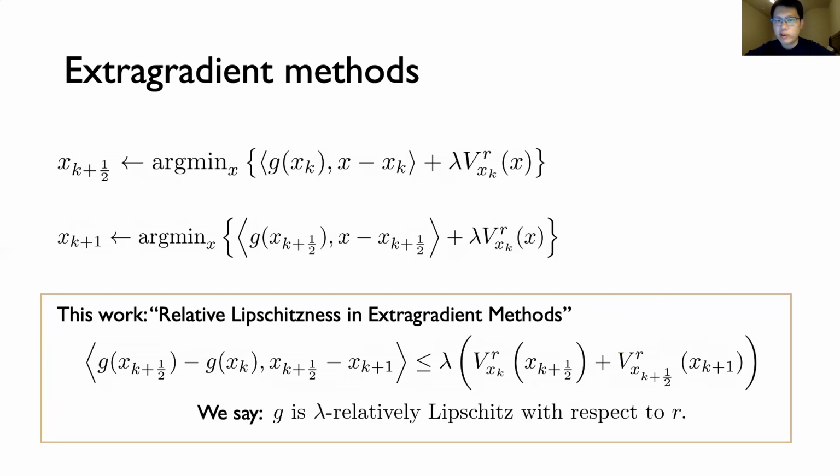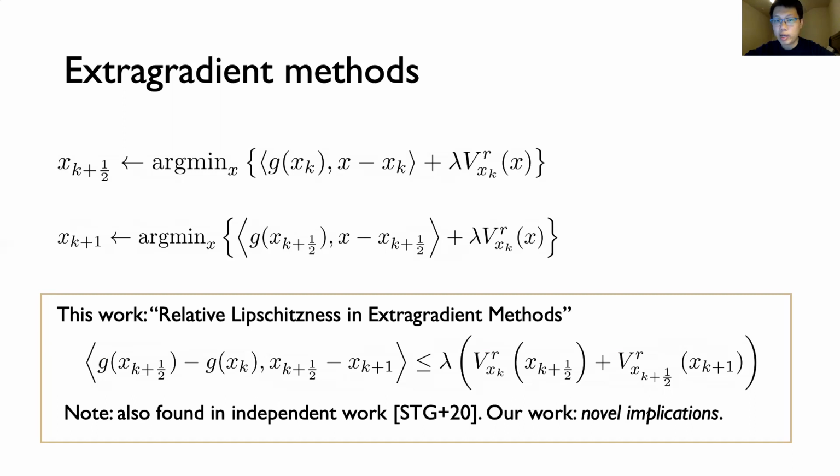So when G and R satisfy this relationship with some parameter lambda, we say that G is lambda relatively Lipschitz with respect to R. Intuitively, the left-hand side of this guarantee can be thought of as how much the operator G dilates an inner product defined by 3 points. And the right-hand side just asks, what multiple of the divergences between these points do we need to upper bound these inner products? I should mention that this condition is quite natural, and its statement actually appeared in independent work